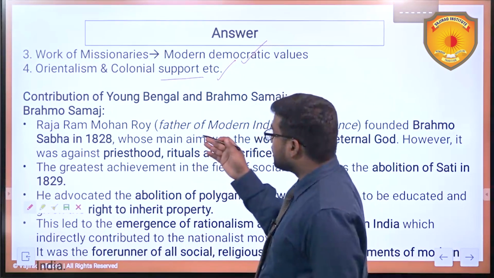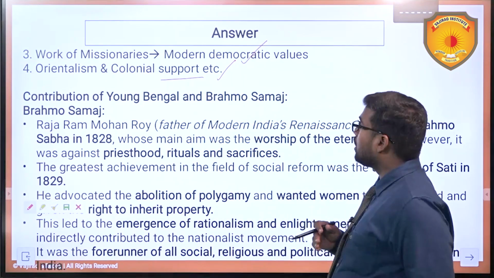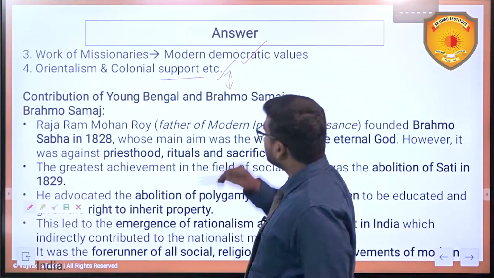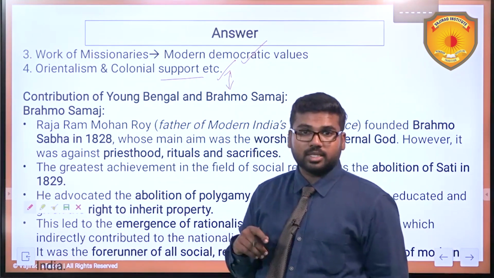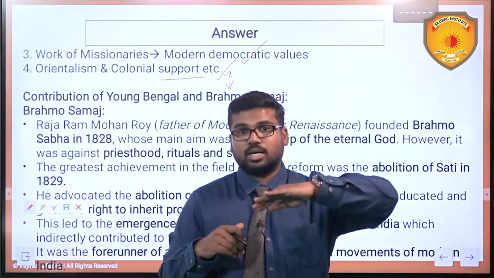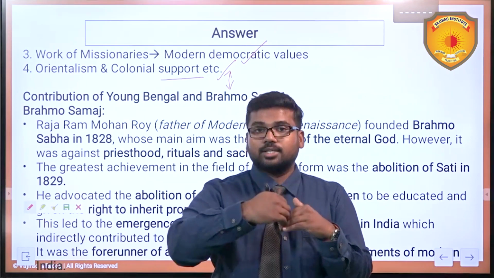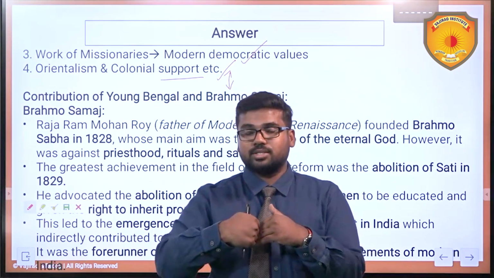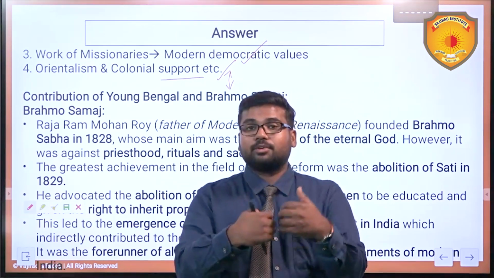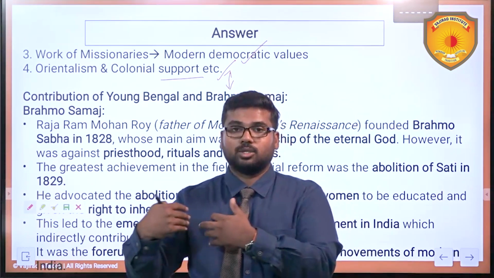Now comes the contributions of Young Bengal and Brahmo Samaj. Now here we need to put a connector. It should not abruptly jump into this subheading. Rather, after writing this, write that the above factors led to continuous growth of socio-religious reform movements in India, and among them the following are worth noting.